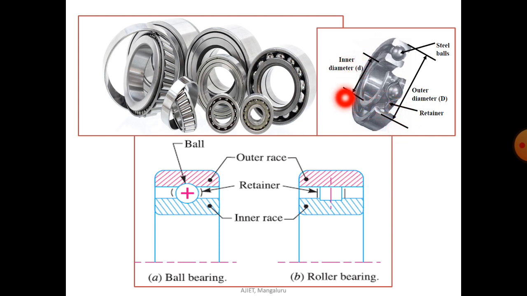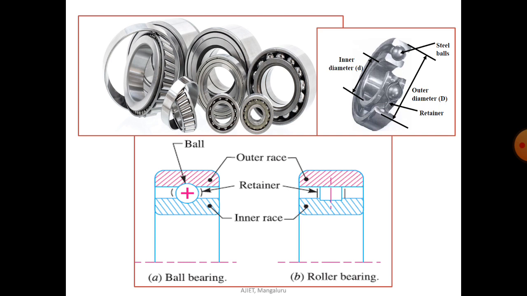Here you can see the inner diameter, you can measure from here to here, and this is nothing but the steel ball. The outer diameter we have to measure from the outer race. That is denoted by capital letter D, and there is one portion called a retainer. The retainer maintains proper distance so that the balls do not touch each other. Retainers are nothing but thin strips, usually in two parts, which are assembled after the balls have been properly spaced.